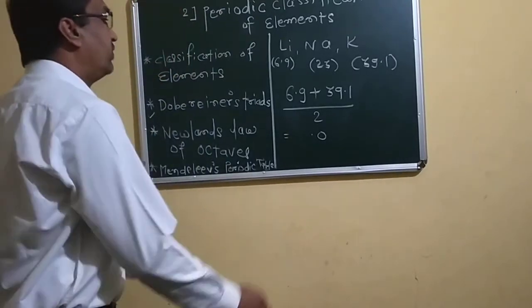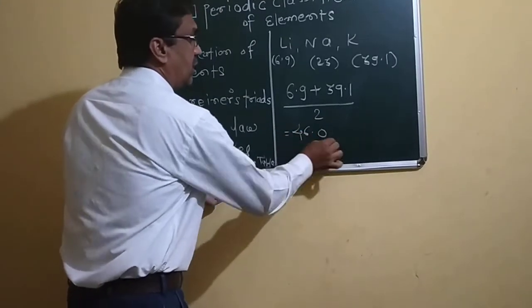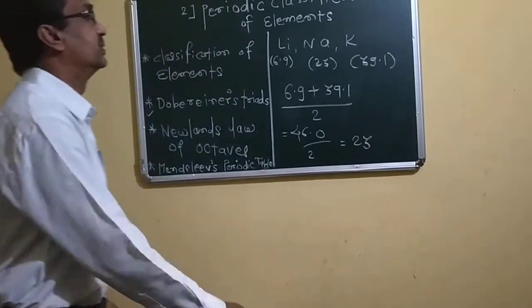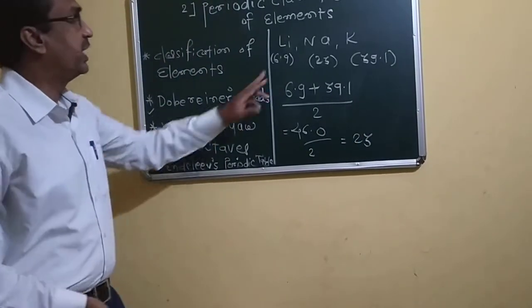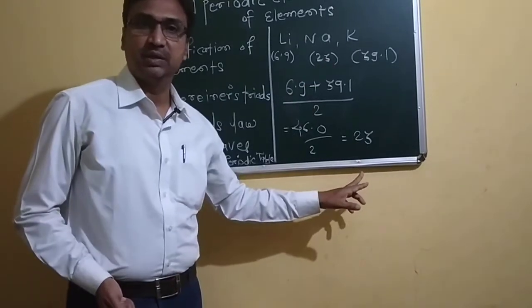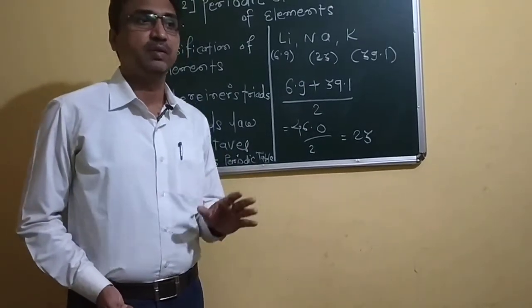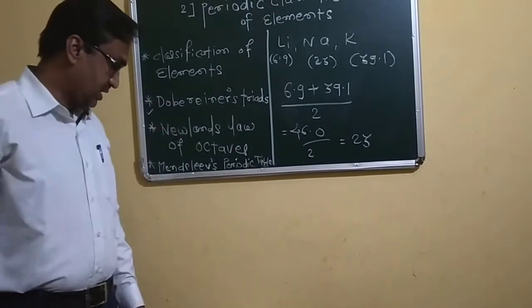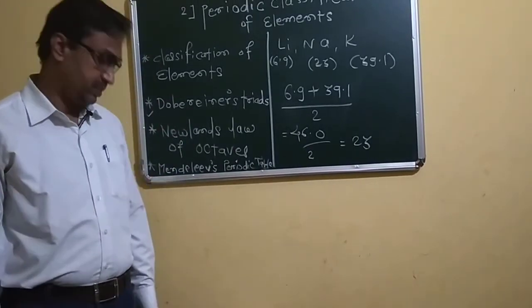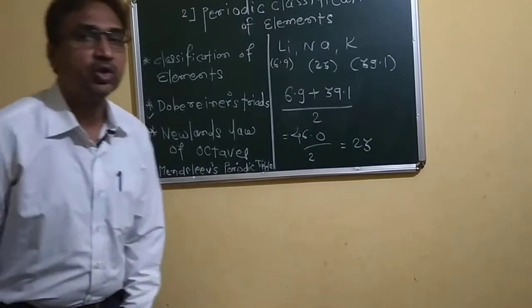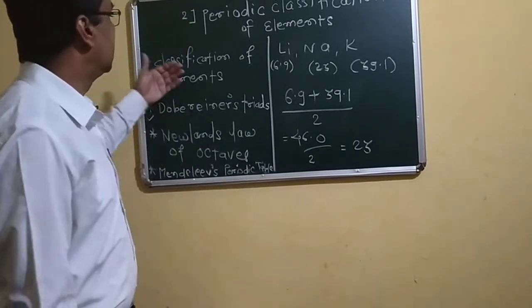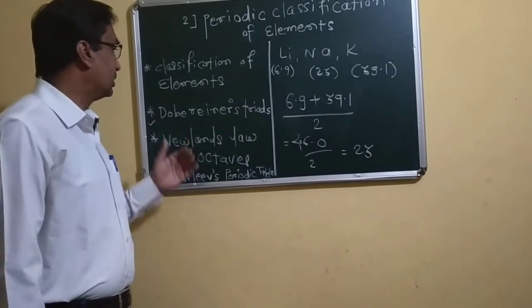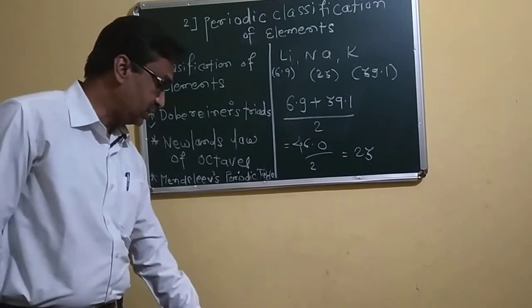It becomes 46 upon 2, that is 23. And we have found that the atomic mass of sodium is also 23. In this way, he made triads: lithium, sodium, potassium; calcium, strontium, barium; chlorine, bromine, iodine. These are the triads given by Dobereiner.